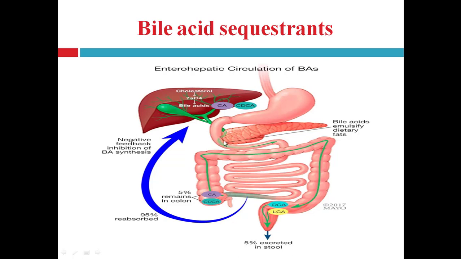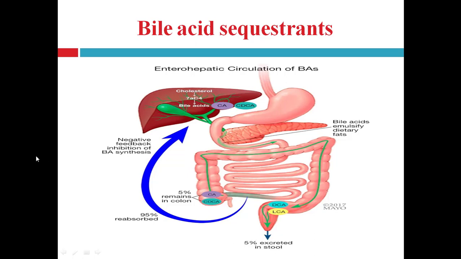Here, see, bile acid emulsifies dietary fat, and after its action, bile acid causes the dissolution and absorption of lipid, and is reabsorbed into the liver. Only 5% of bile acid is excreted out into the stool, and this small loss of bile acid is managed by the synthesis of bile acid by the liver from cholesterol, right?